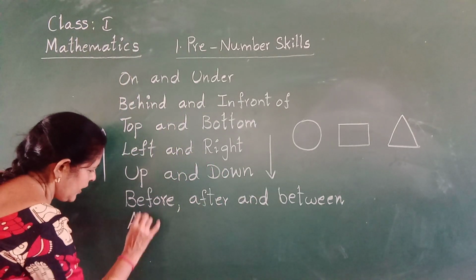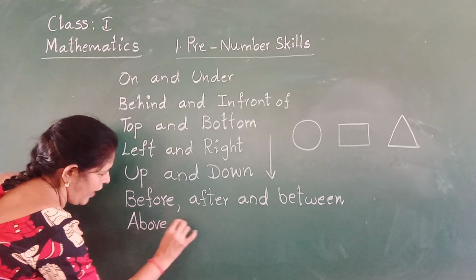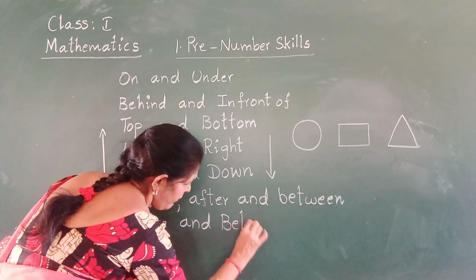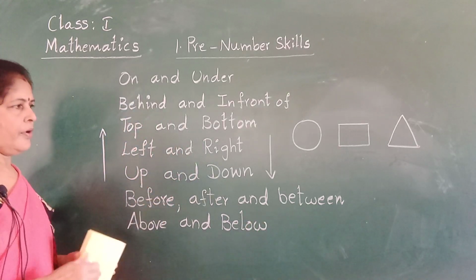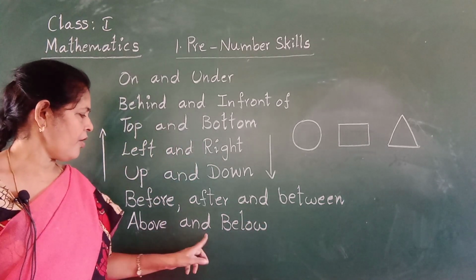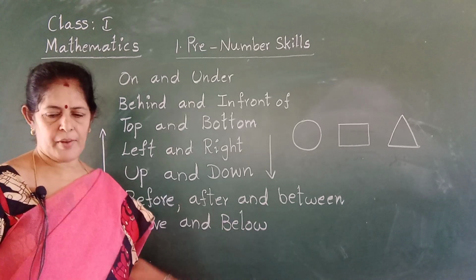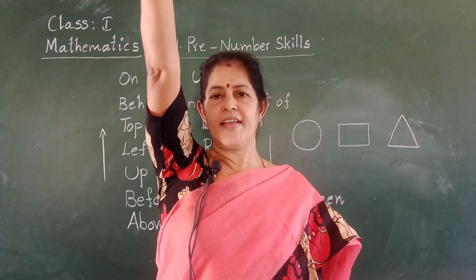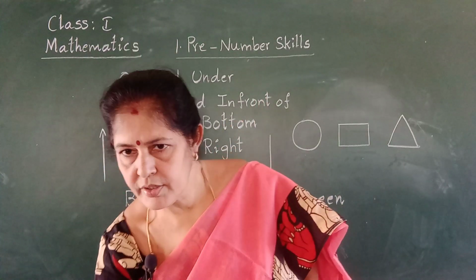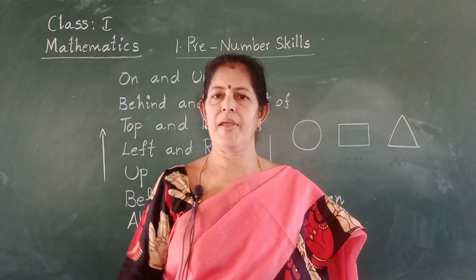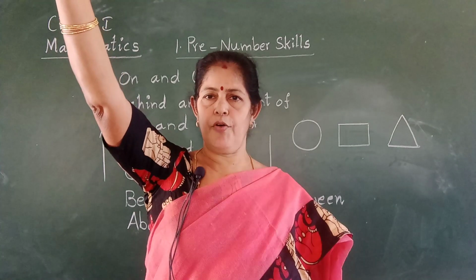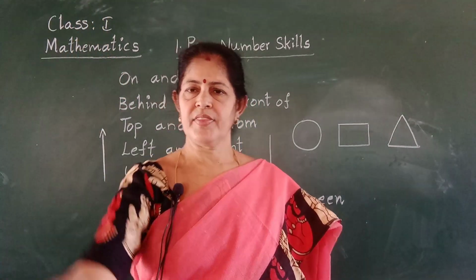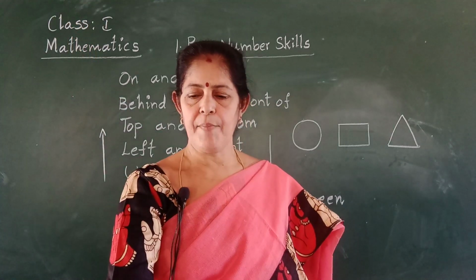Above and below. A-B-O-V-E. Above and B-E-L-O-W, below. Above, straight, upwards. We can't touch that thing. Below, down. The fan is above. The table is below.